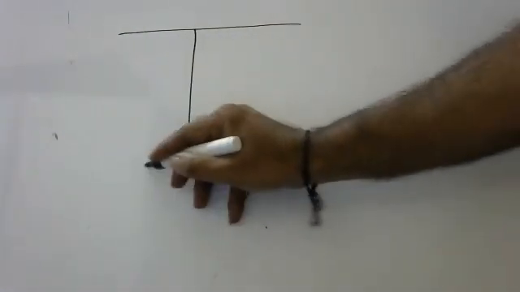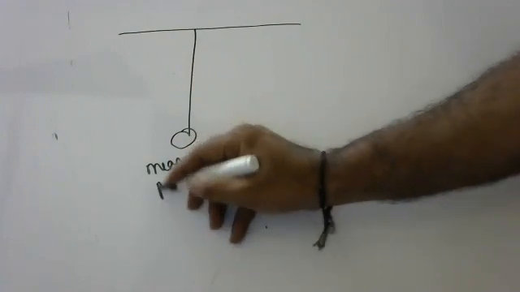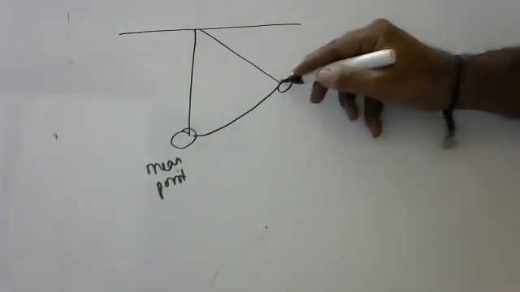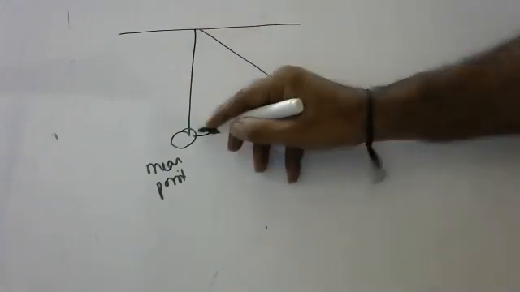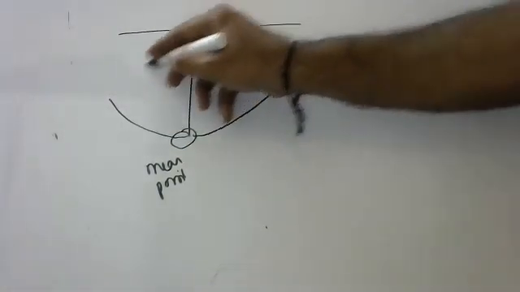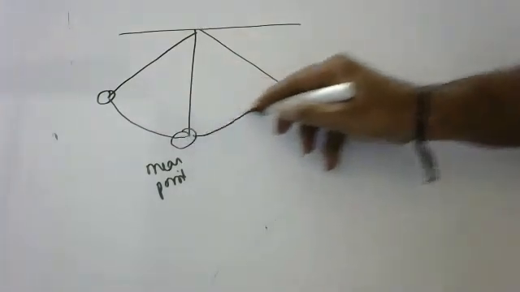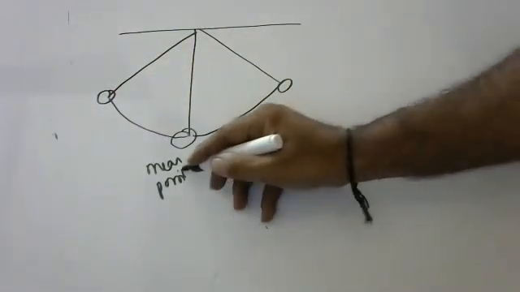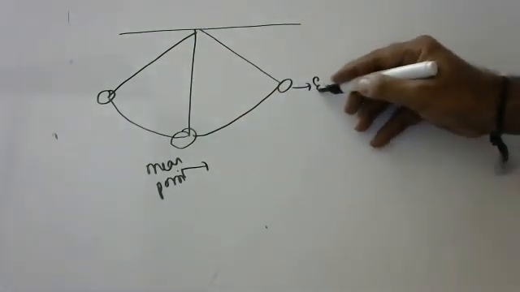This is a simple pendulum. This is the mean position when it is not moving. If you take it to some height like this and release, it will go like this and again come back like this continuously. It will be going like this, and this is the mean position. This is called the extreme position.